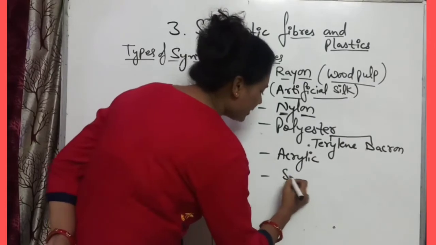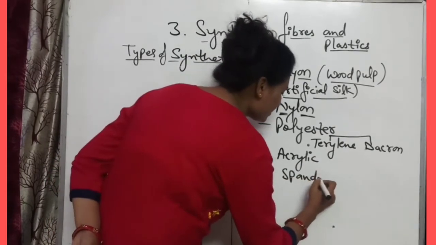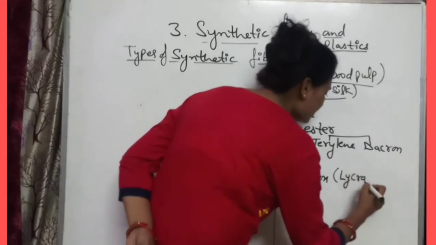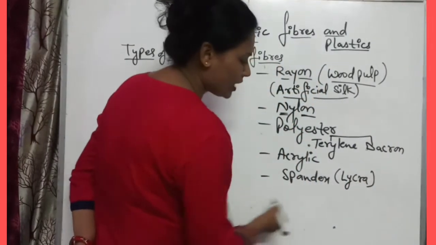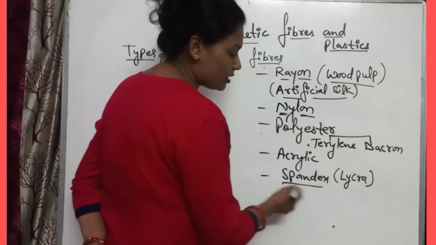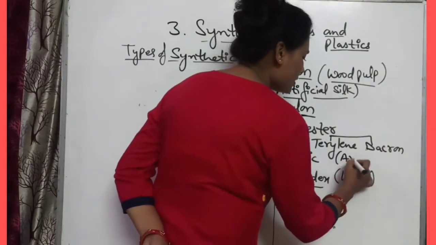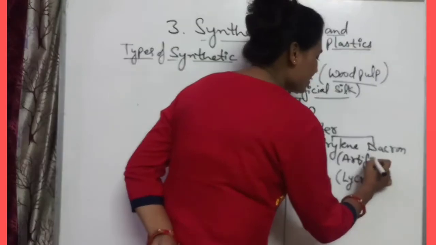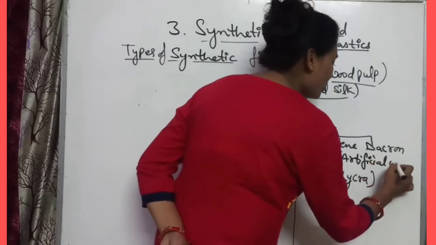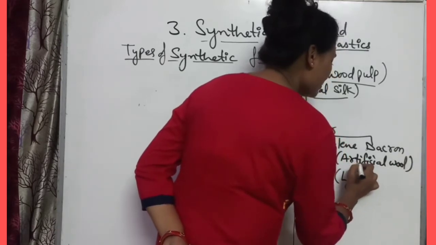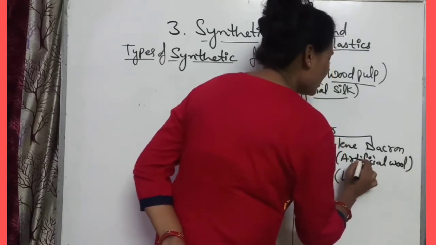Acrylic fiber, spandex. Spandex is also known as lycra, that is used in swimming costumes. Acrylic is also known as artificial wool because the property of acrylic resembles wool.